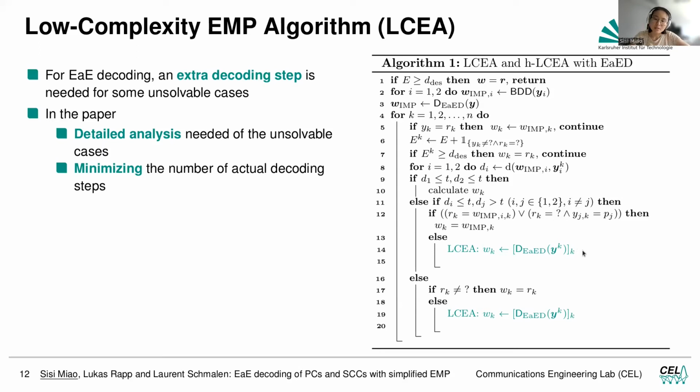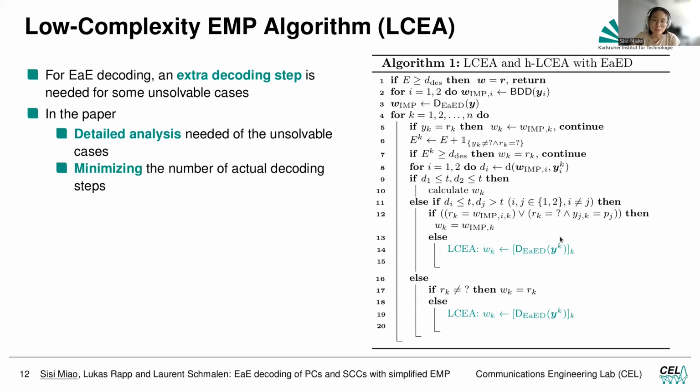And you can see that with the green lines, we would need to do redecoding, which is not needed if you have a binary decoding. And here is the only additional complexity we would have.